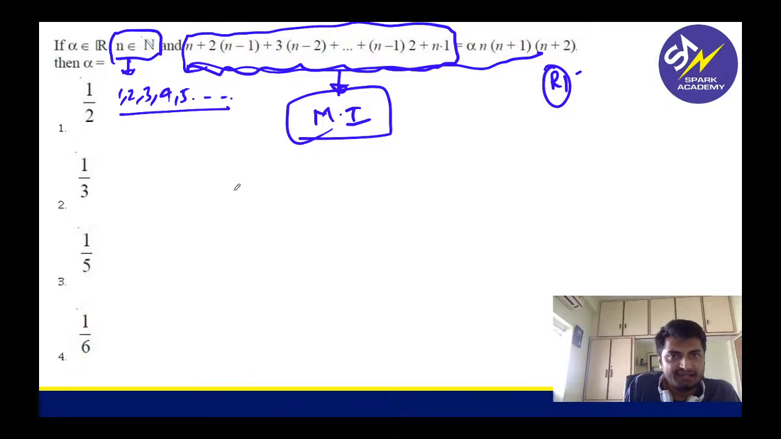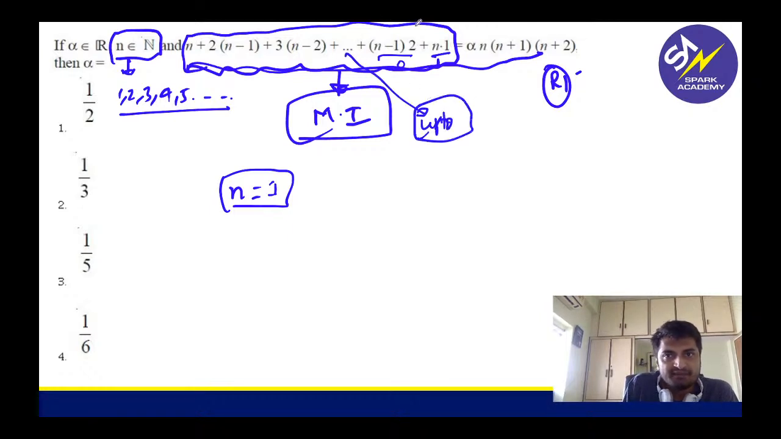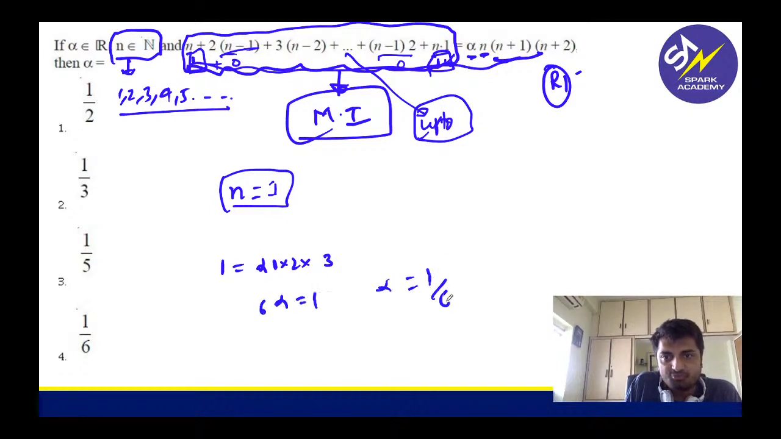So what can I do here? I can give n value as 1. If you give n value as 1, what is happening? This is becoming 0, this is becoming 1. What does this mean basically? This means it is up to 1. That means if I am substituting, this is 1 minus 1, 0. So we are getting up to 1. That means only first term I have to take. So if I take 1 here, I have to substitute 1 also in the RHS. So what is this? This is also 1. 1 plus 1 is 2. 1 plus 2 is nothing but 3. So 6 alpha is 1. So alpha is 1 by 6.